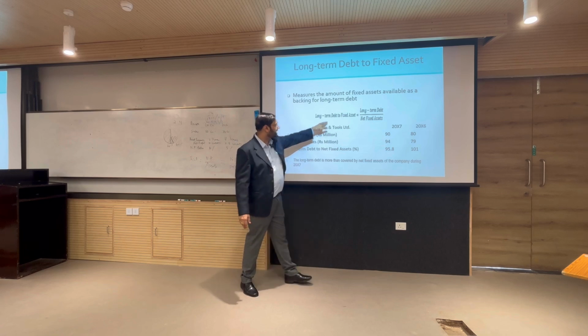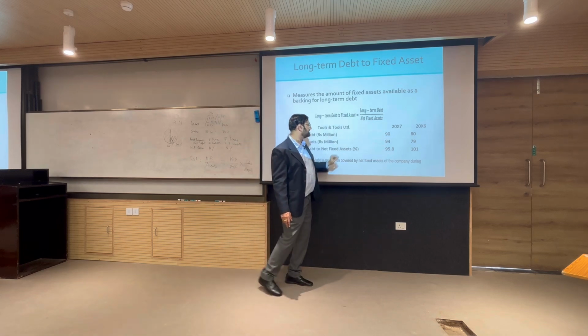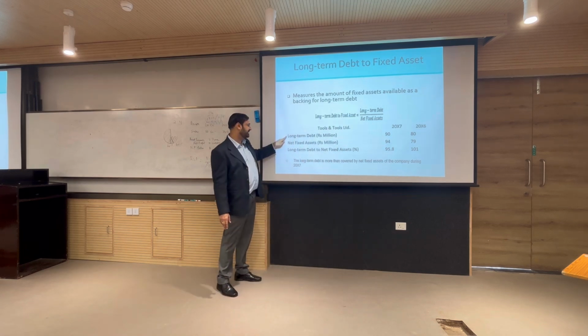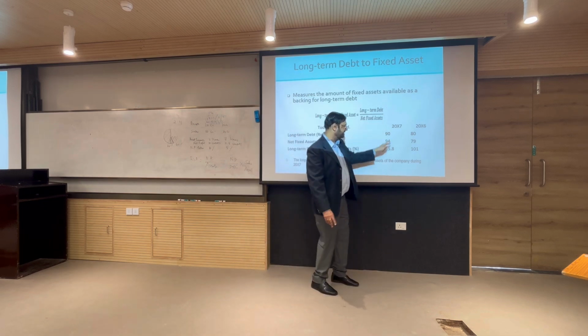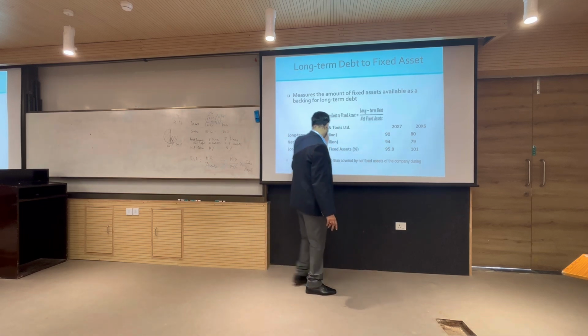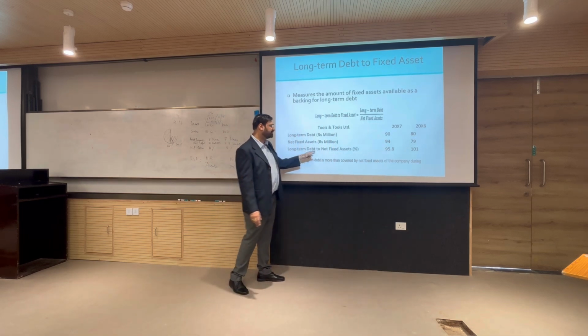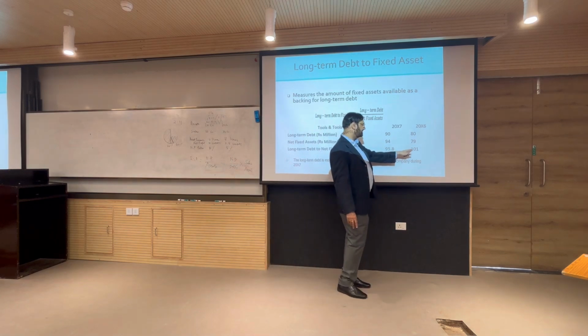Long term debt to fixed assets is long term debt by net fixed assets. Long term debt is 80:90, net fixed assets is 94 and 79, almost equal, see. So, effectively net fixed assets are financed by long term debt here. Do you see that? And this is the percentage, long term debt to net fixed assets, it is 101%, 96%.